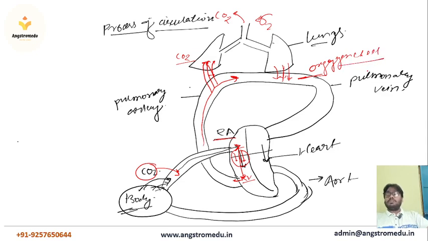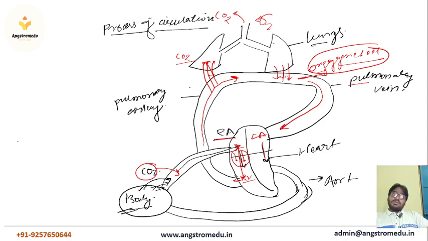Oxygenated means blood which is mixed with oxygen is known as oxygenated blood. Oxygenated blood means pure blood. This pure blood will be transferred through the pulmonary veins toward the left atrium of the heart. Listen very carefully: this oxygenated blood will transfer via the pulmonary veins into the left atrium.